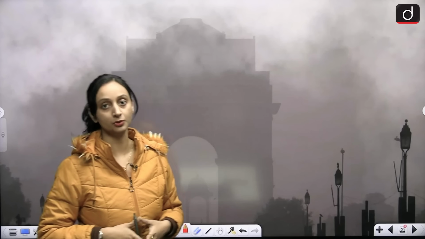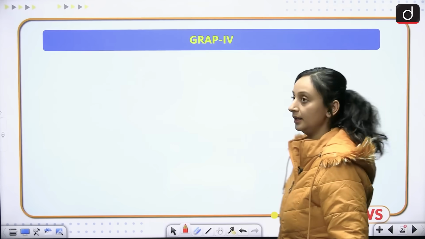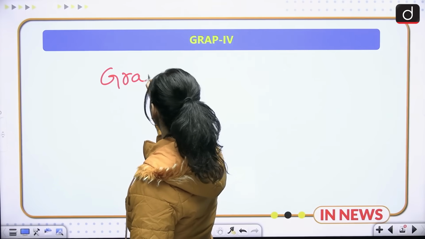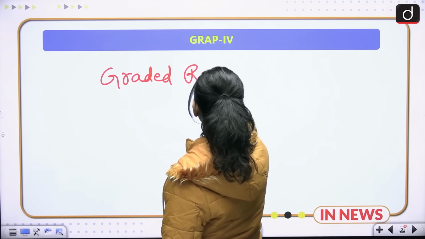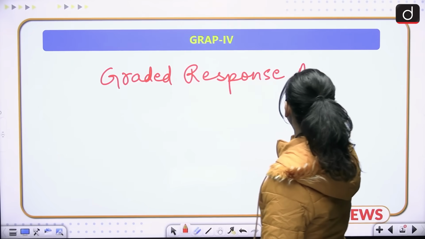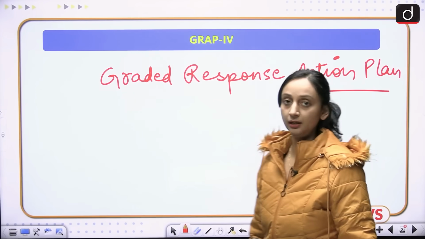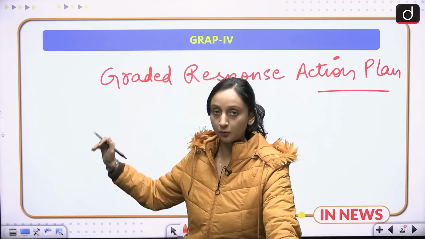My name is Saloni Nandkyolier and in this session we are here to talk about the worsening air quality in Delhi due to which GRAP-IV has been enforced in Delhi. In this video we will see what GRAP is, what are the different stages of GRAP and how is this enforced. So if we talk about the air pollution in Delhi, it is worsening day by day and because of that GRAP or Graded Response Action Plan Stage 4 has been enforced. There are multiple stages. There are 4 stages of GRAP.